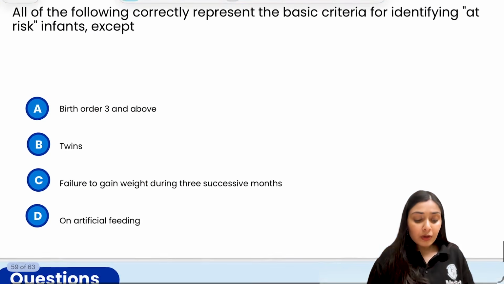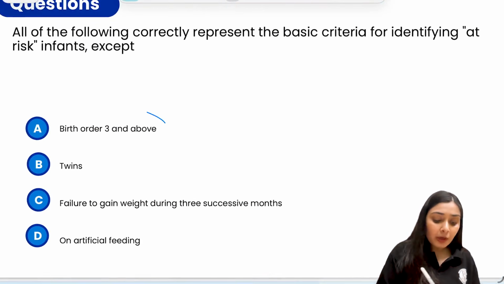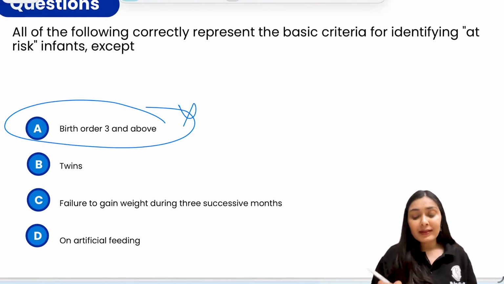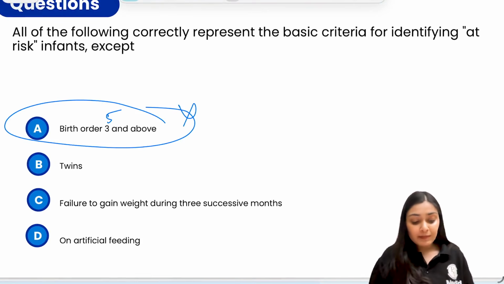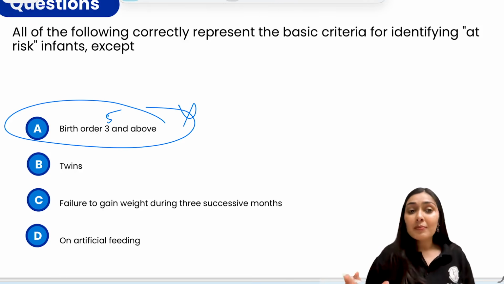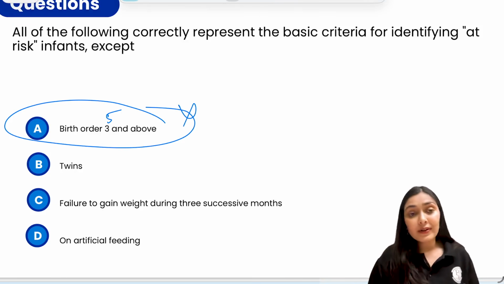So if you go down the options in question 10, birth order 3 and above is actually not a basic criterion. Birth order 5 and above is. Twins, failure to gain weight, artificial feeding, all others meet the basic criteria of at-risk infants.